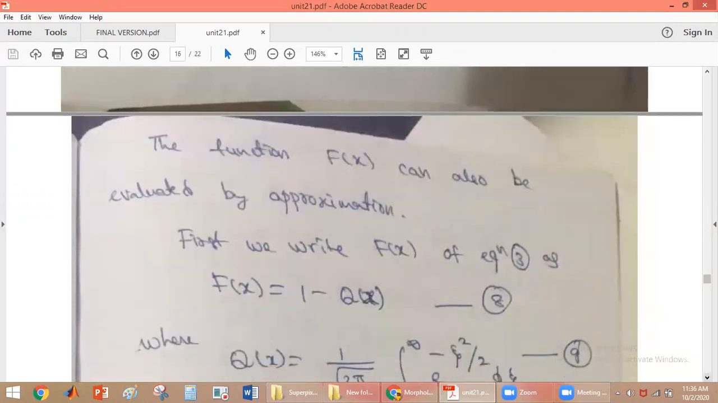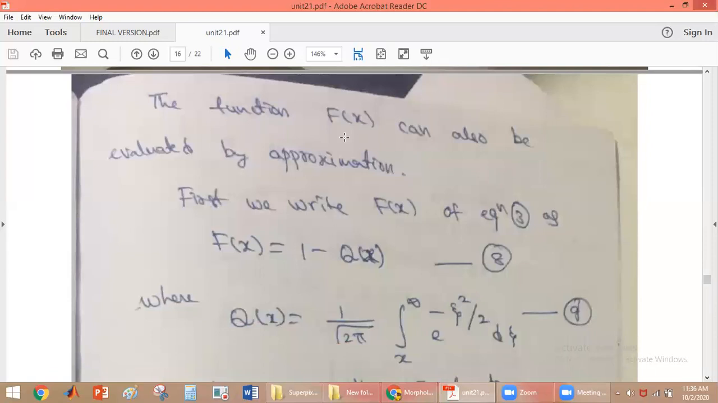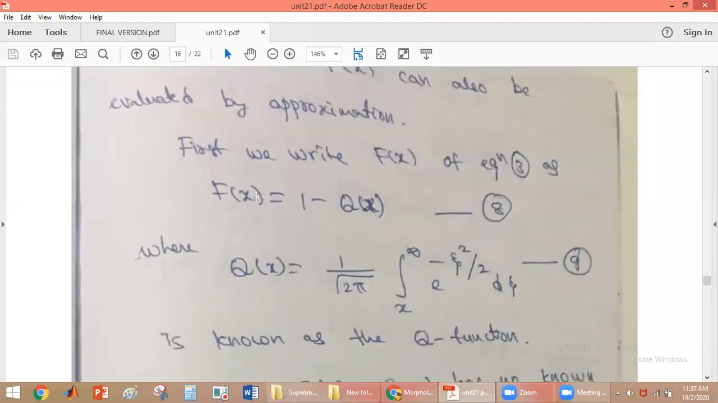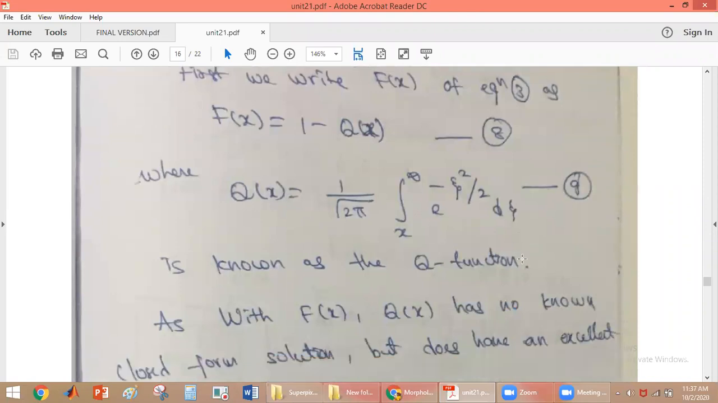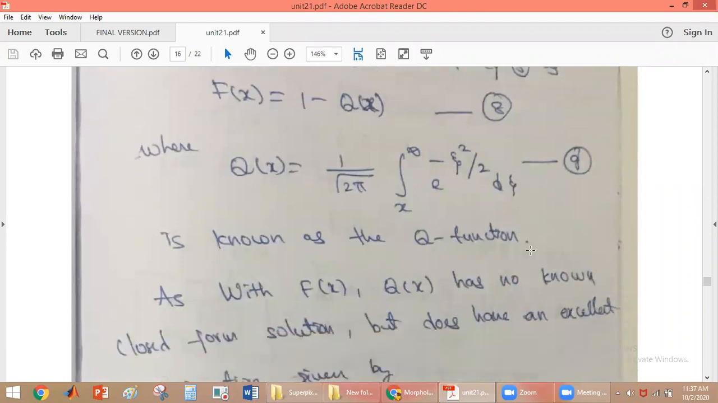We also know that the normalized distribution function can be evaluated by approximation. How do we evaluate this? To evaluate the normalized distribution function, we use f of x is equal to 1 minus q of x. What is q of x? Q of x is given by the formula 1 by root of 2 pi integral from x to infinity of e power minus eta square by 2 d eta. It also does not have any closed form solution, that is why q of x can be found by using approximation.